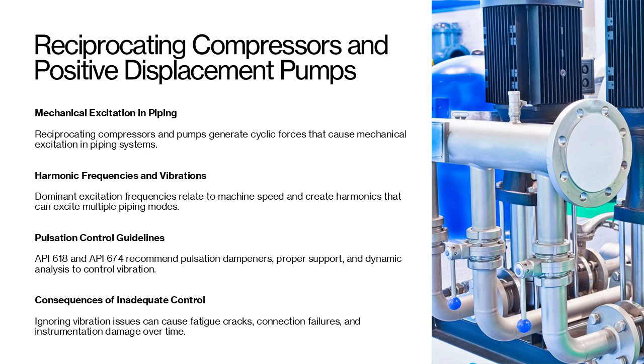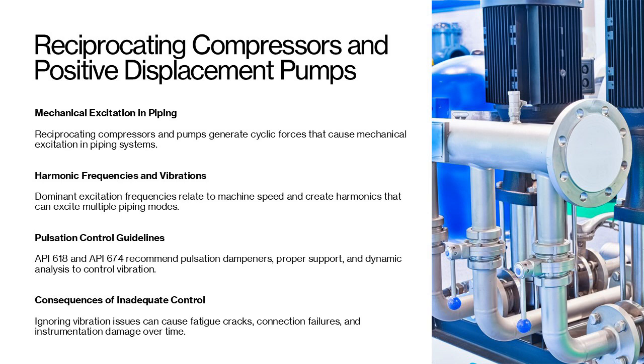Reciprocating compressors and positive displacement pumps are major contributors to mechanical excitation in piping systems. These machines operate by cyclically compressing or displacing fluid, generating alternating forces that propagate through suction and discharge lines. The dominant excitation frequencies correspond to the machine's operating speed and its multiples, creating a rich harmonic spectrum. These harmonics can excite multiple piping modes, especially if the system lacks adequate stiffness or damping. The severity of vibration depends on machine size, operating pressure, and speed.